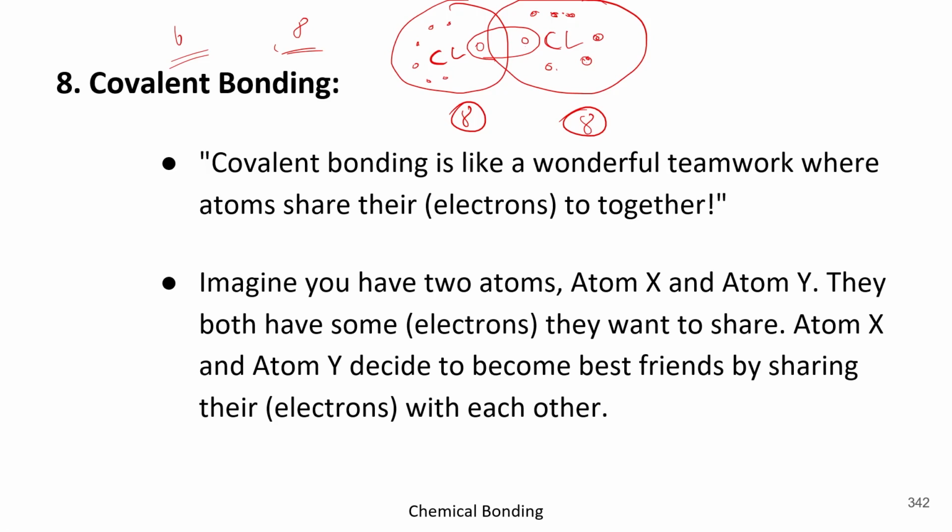So this was the common logic behind the covalent bonding. Like in ionic bonding, there will be a complete transfer from one to another, but in covalent bonding there will be no complete transfer, and they both having a mutual sharing. So that's why we also call it a wonderful teamwork.